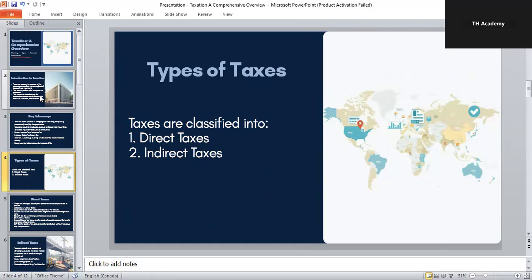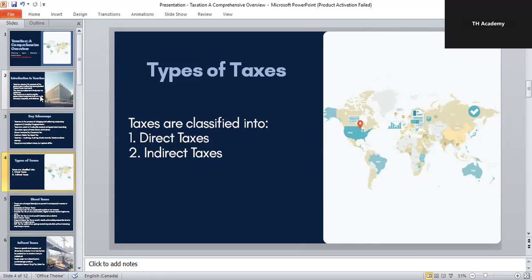Also, it's important not to confuse taxation with auditing, because auditing is checking financial records to see if they are correct, and taxation is all about collecting money to run the government. Each country has its own tax system, but the purpose is always the same: to support the country's development.